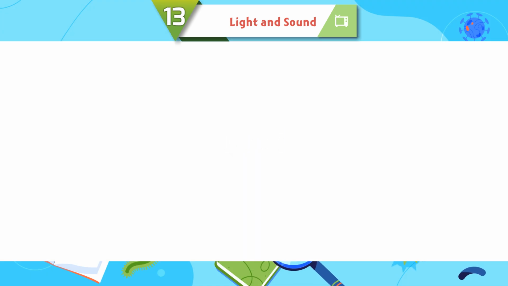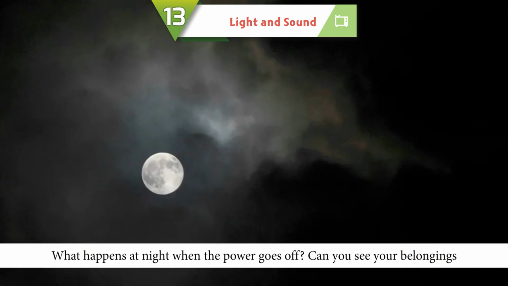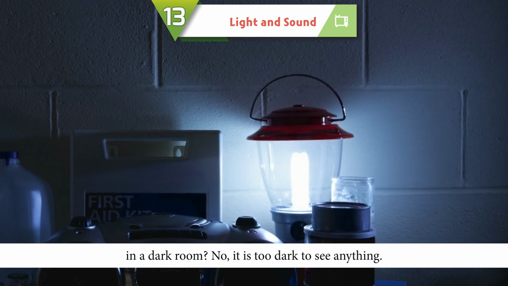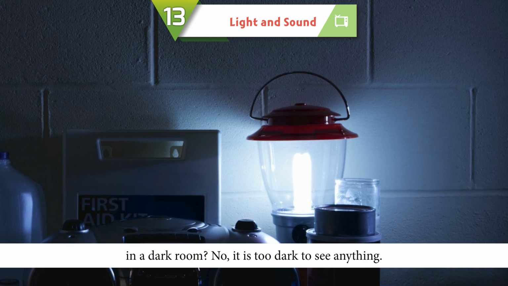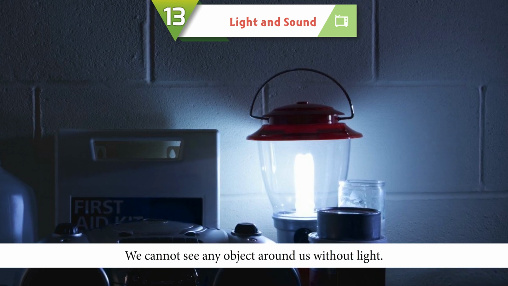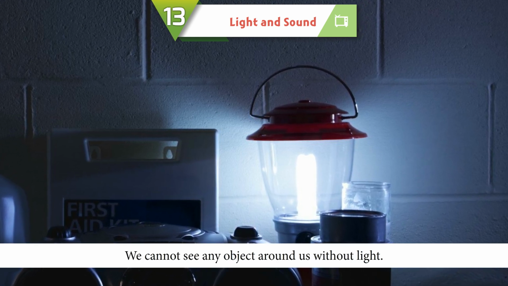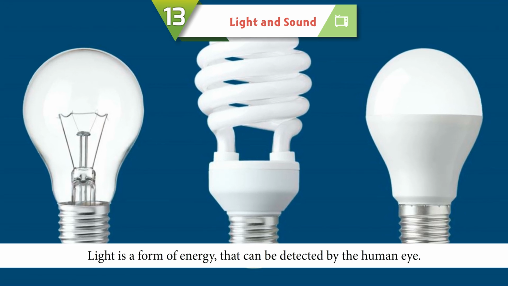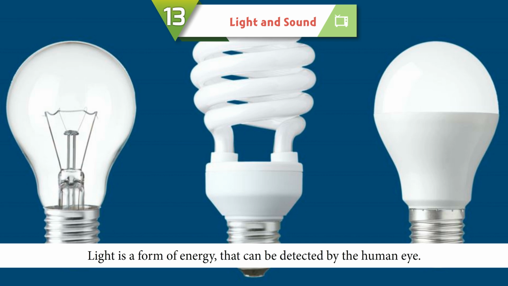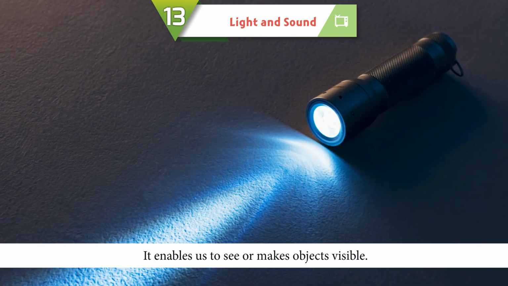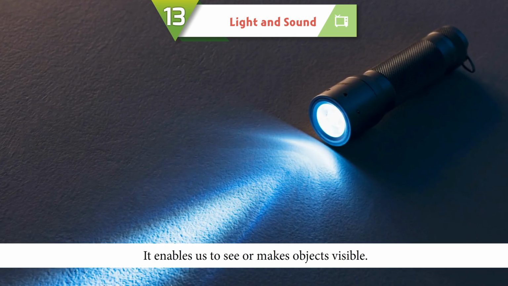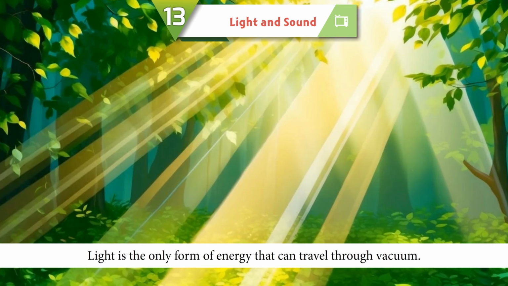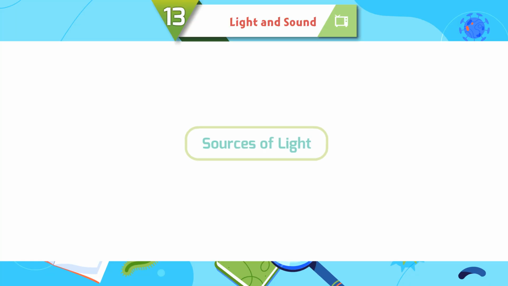Light. What happens at night when the power goes off? Can you see your belongings in a dark room? No, it is too dark to see anything. We cannot see any object around us without light. Light is a form of energy that can be detected by the human eye. It enables us to see or makes objects visible. Light is the only form of energy that can travel through vacuum.